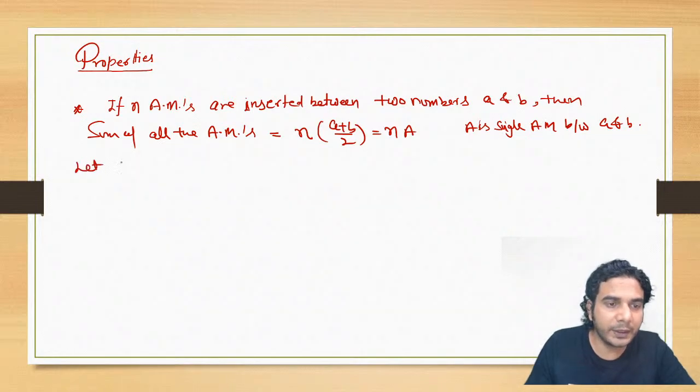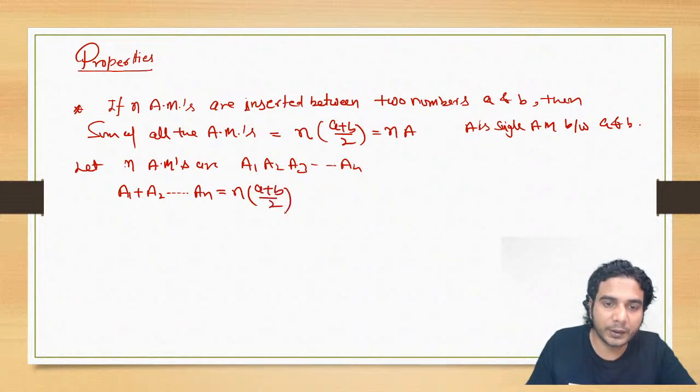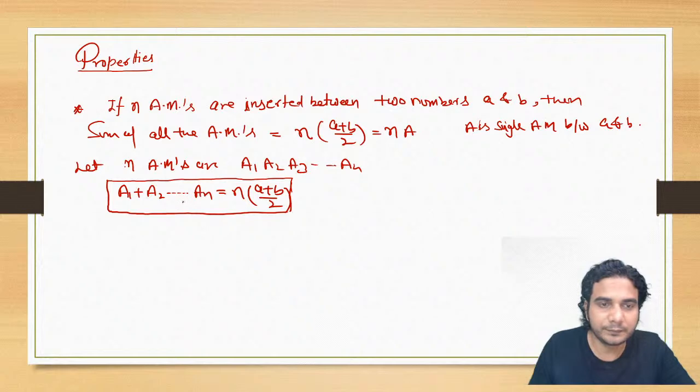So let n arithmetic means be a1, a2, a3 and so on up to an. Then basically he is asking us to prove that a1 plus a2 plus up to an is equal to n times (a plus b) by 2. All right, this is what we need to prove. Okay, so let's see how to do it.